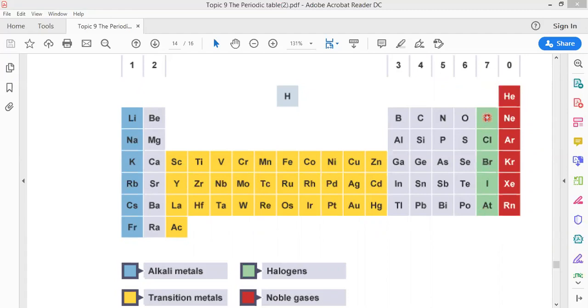Fluorine is the most reactive. By going down, chlorine, bromine, and so on, reactivity decreases, but in group number 1, reactivity increases.